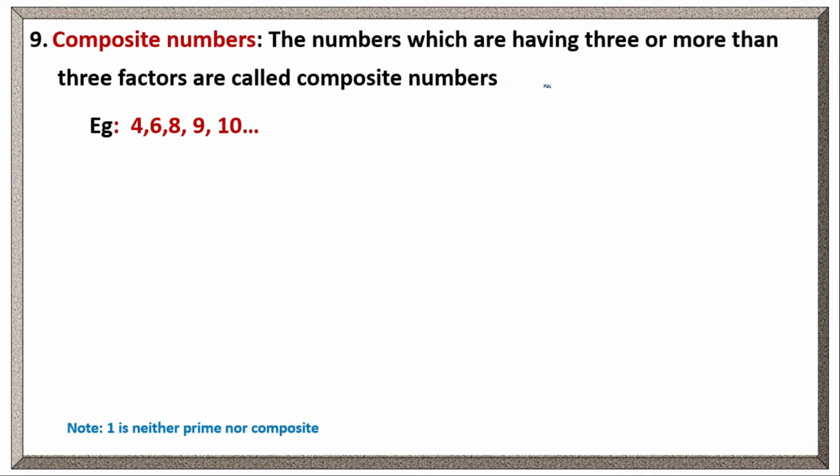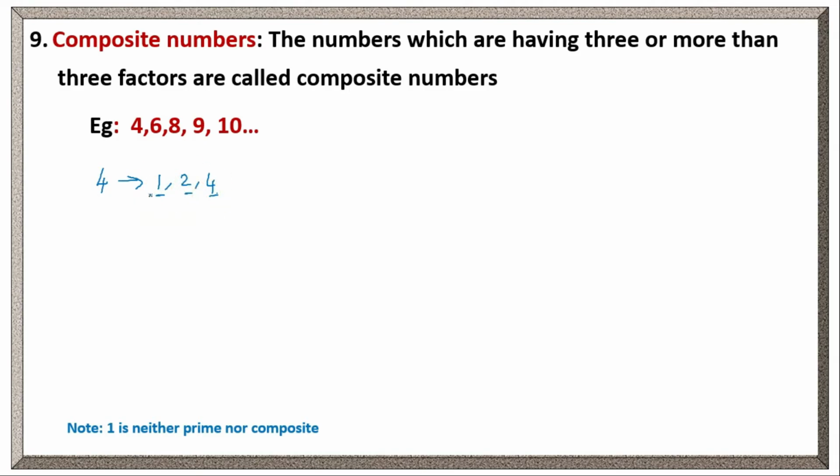The numbers which have 3 or more than 3 factors are called composite numbers. Prime numbers means the number should have exactly 2 factors. Here composite numbers means the number should have a minimum of 3 factors, maximum n number of factors. Clear? Here 4, 6, 8, 9, 10 are composite numbers. What are the factors of 4? 1, 2 and 4. Clear? How many factors do we have? 1, 2, 3. 3 factors we have.